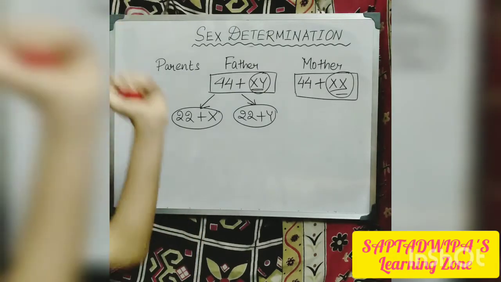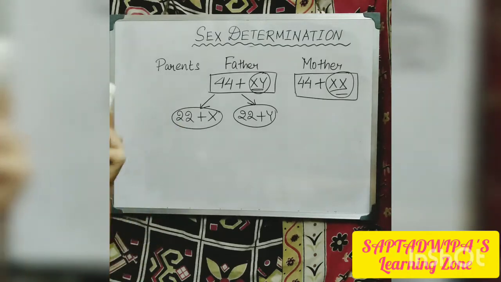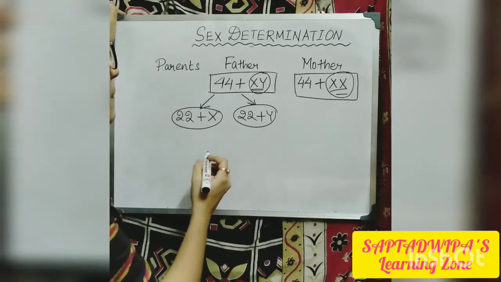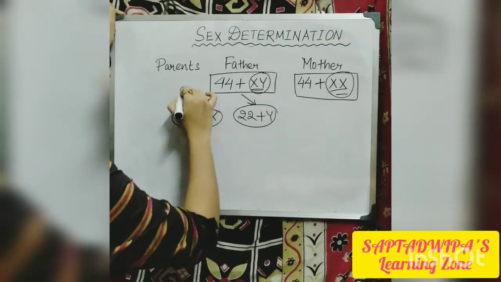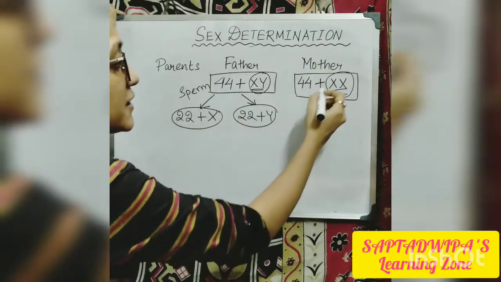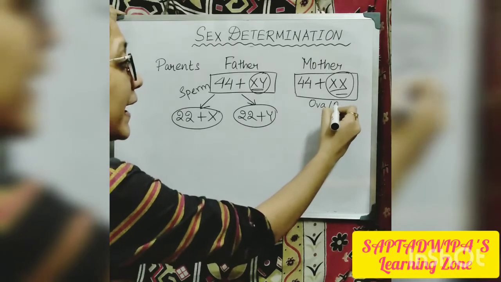This is the sperm which will be bearing it. All of us know that the reproductive gamete in case of father, male, is the sperm, and in case of mother, it is known as ova, or ovum, or egg.